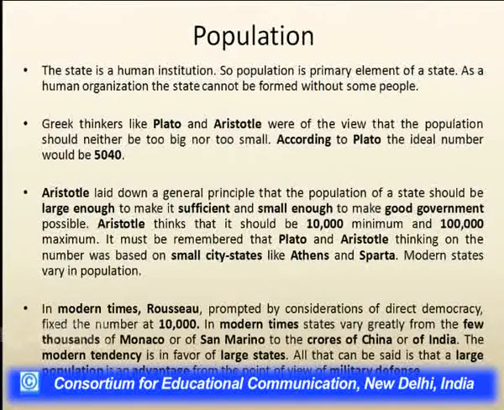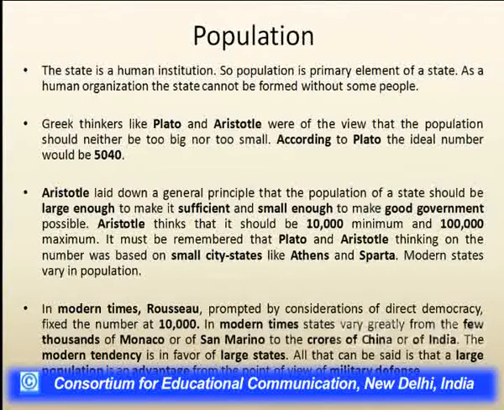So first of all, we should understand why population is the most important element that constitutes a state. As we know, the state is a human institution and the population is the most primary element that constitutes a state. As a human organization, we need a certain kind of people to form a state. Scholars like Plato and Aristotle were of the view that the population should neither be too large nor very small for constituting a state.